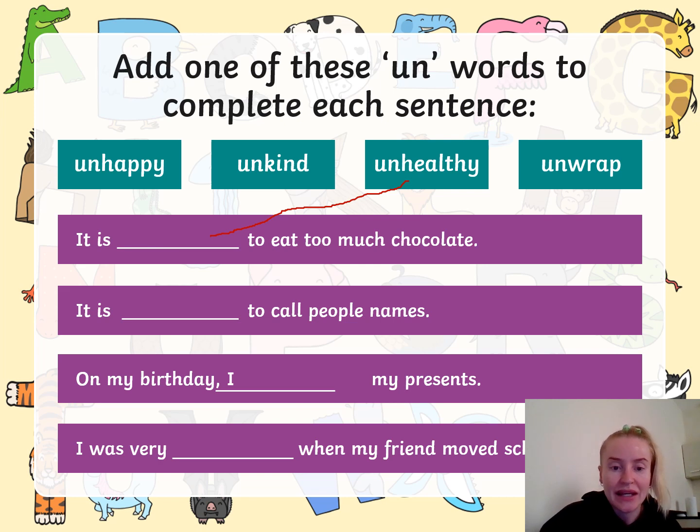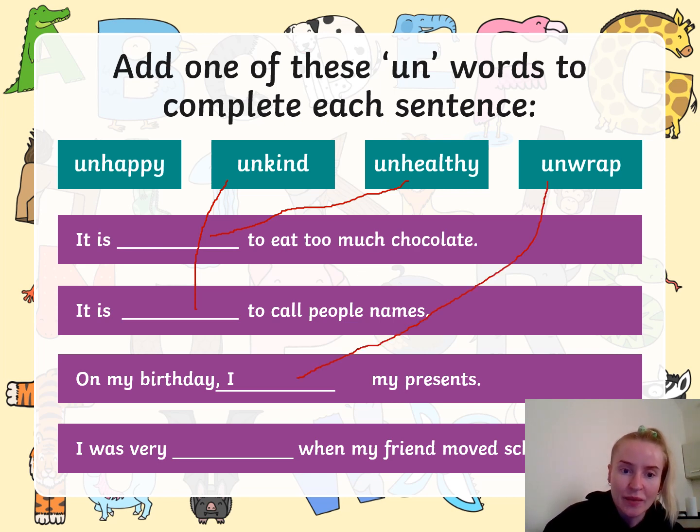The next one, it is blank to call people names. It is unhappy to call people names, it is unkind to call people names, or it is unwrap. Hopefully you guys said unkind. The next sentence, on my birthday, I blank my presents. On my birthday, I unhappy my presents, or on my birthday, I unwrap my presents. I think unwrap would make more sense.